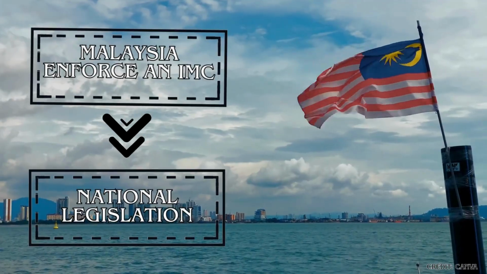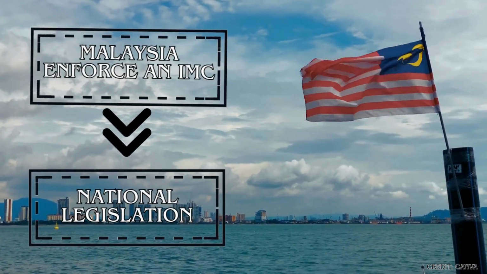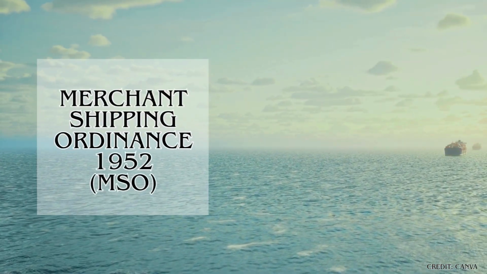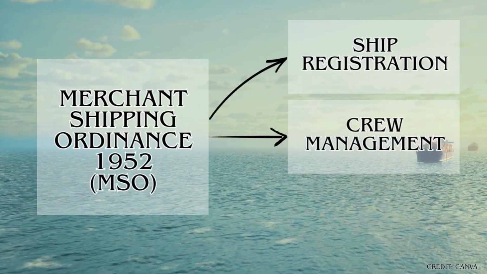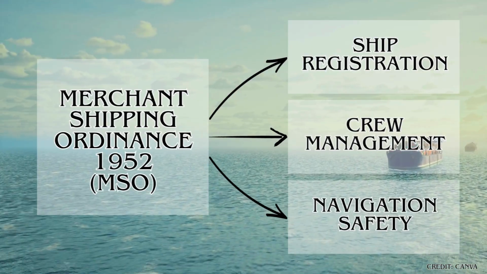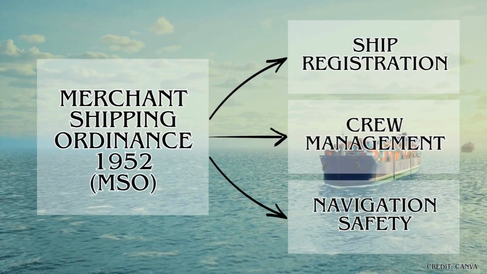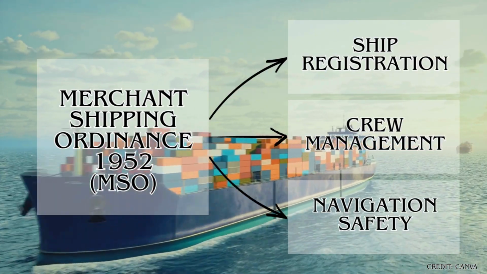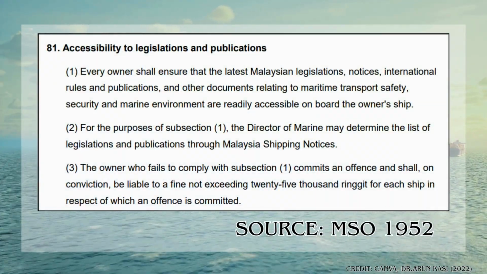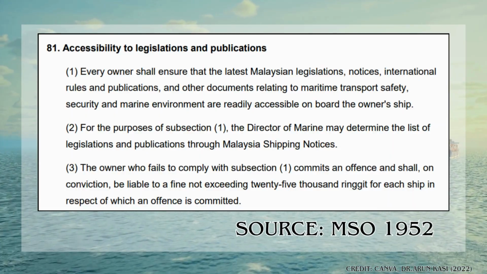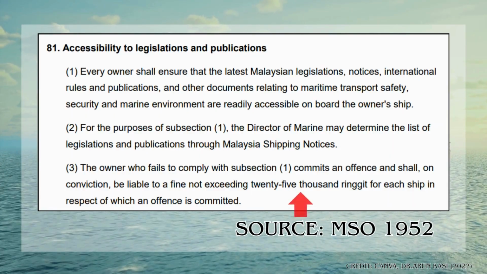Malaysia enforces international maritime conventions through national legislation. The Merchant Shipping Ordinance 1952, MSO, governs ship registration, crew management, and navigation safety. It incorporates several parts of IMO conventions such as SOLAS, MARPOL, and COLREG, ensuring ships carry the latest legal publications under Section 81 of the ordinance. Failure to comply may result in fines up to RM 25,000 per ship.